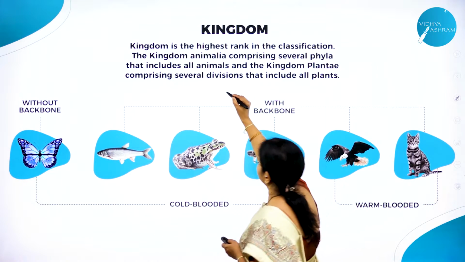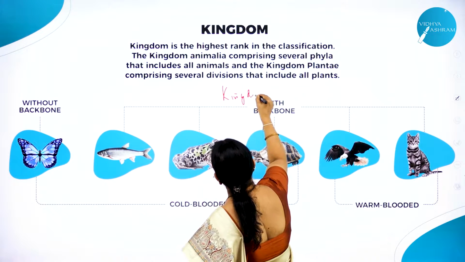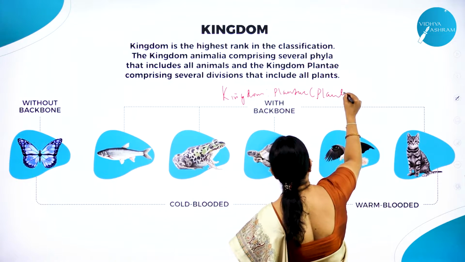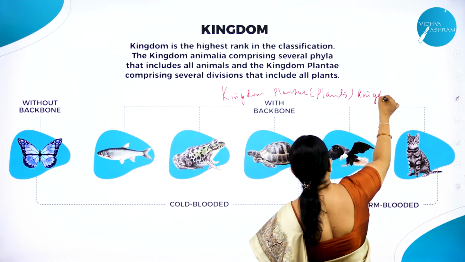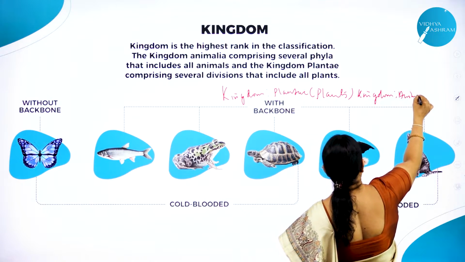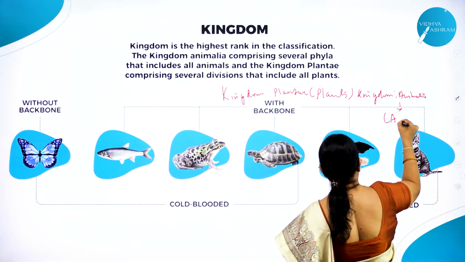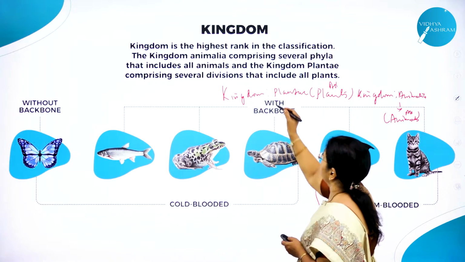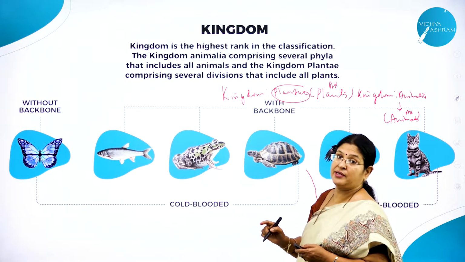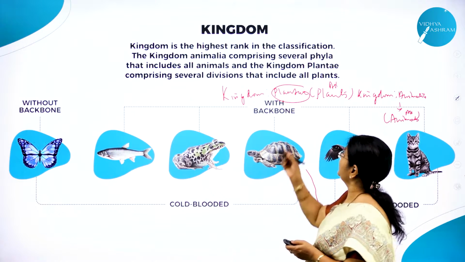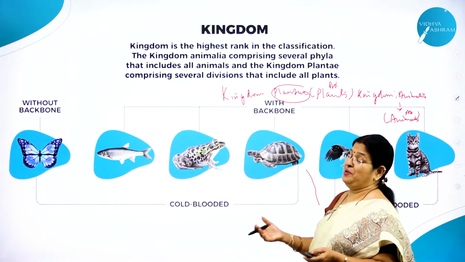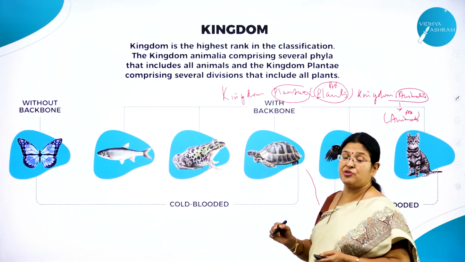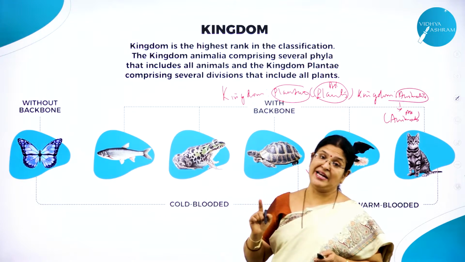In the last session we studied that kingdom Plantae includes what? All plants. Kingdom Animaliae includes all animals. So as I said, we should not use the word plant. We are not talking about 1 or 2 plants, right? So kingdom means it includes many millions of plants, we can say. So we use the word Plantae. In a similar way for animals, we should not write kingdom animal, but kingdom Animalia, right?